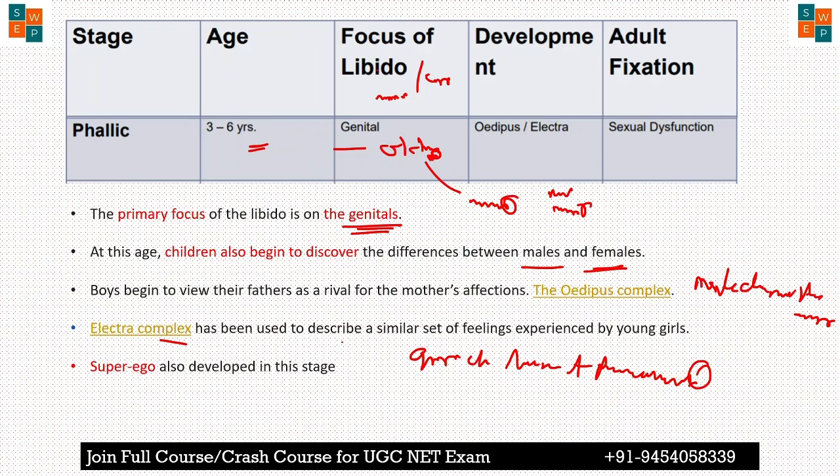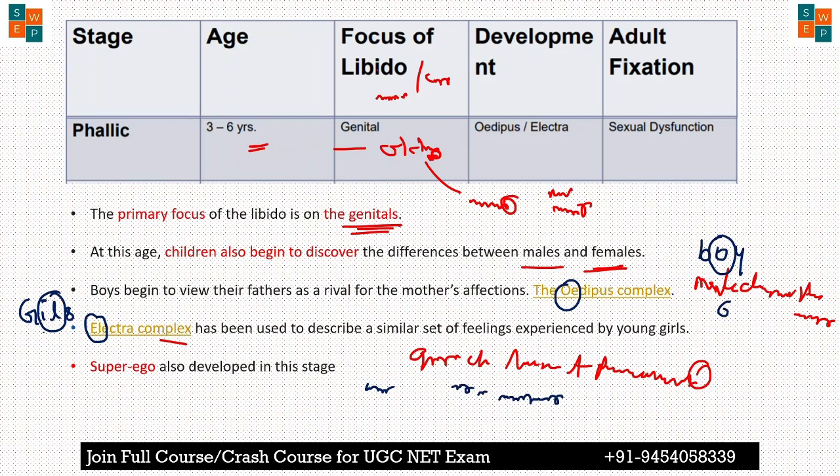Okay, so just to learn how we can learn the Oedipus and the Electra complex, like you just put here, one second guys, this is for the boy. Okay, so here is the O and here also O, and this is for the girl, so like this is also L and this is also L. So you can just learn by this, because sometimes it is very difficult when the question comes in the exam. Sometimes you forget what is the Oedipus complex and what is the Electra complex.